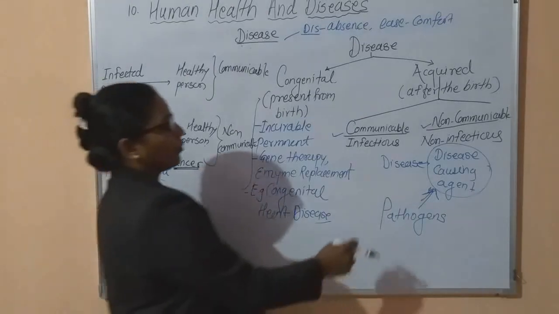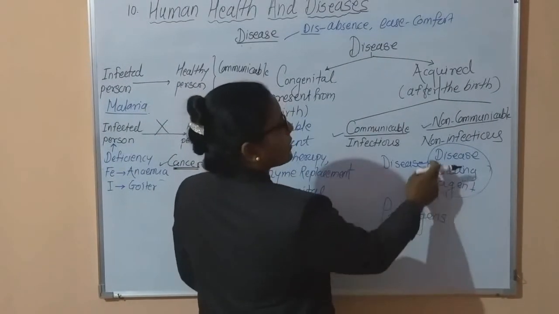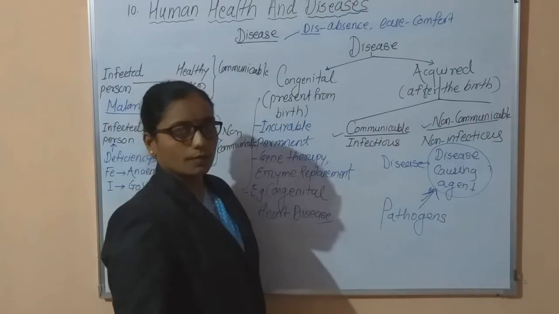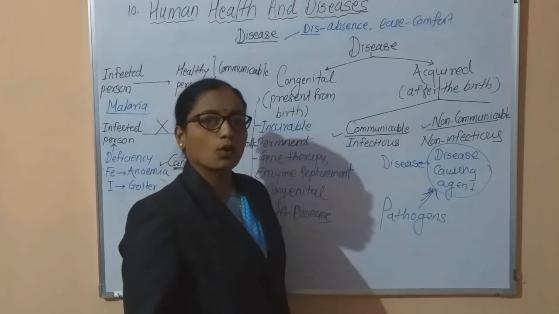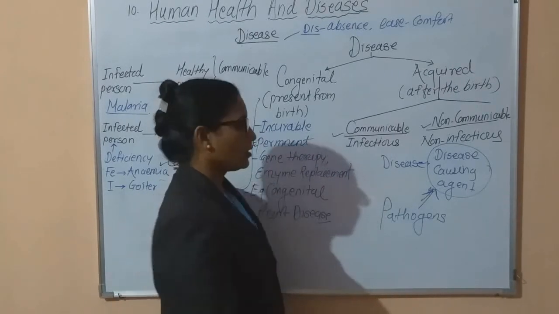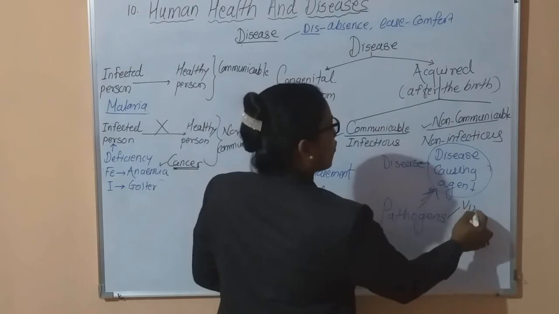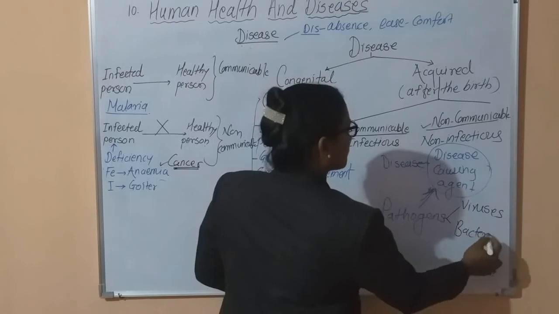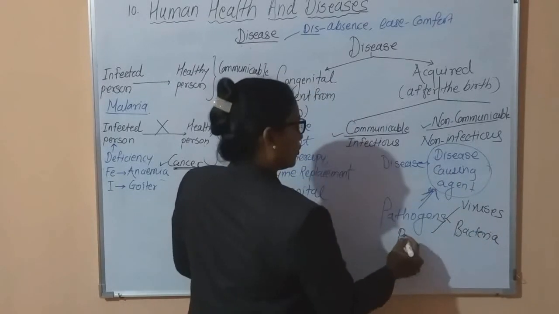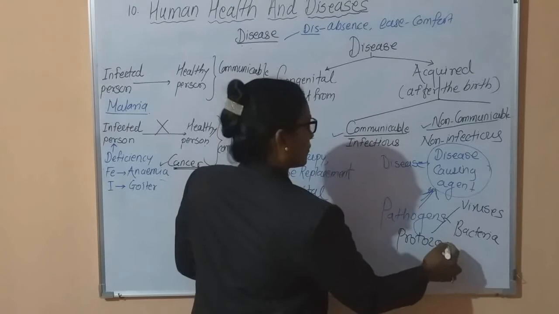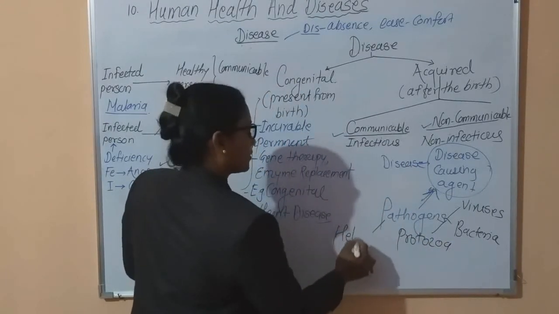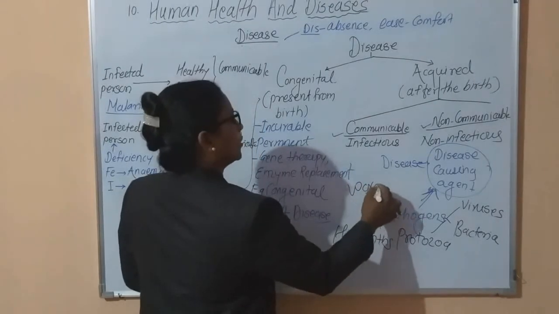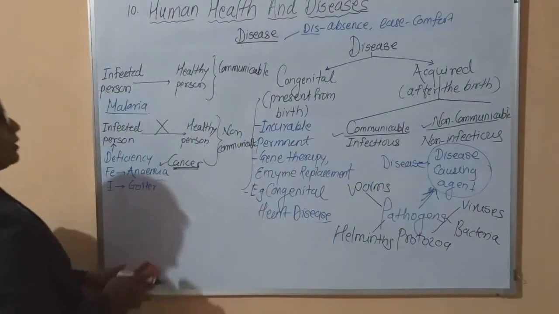Now we came to this point, that is, diseases caused by certain disease causing agents. These disease causing agents are called pathogens. Now in medical science, there is lots of diversity in pathogens. These pathogens are viruses, then bacteria, then protozoa, certain elements, and also some worms. These are called pathogens.